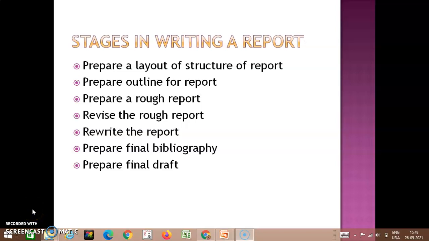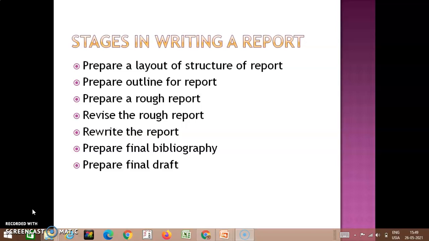Now you have all these points, so with these points just write down a rough report, then go through all these things, whatever you have written, and revise the rough report. You can take the help of your guide or your friends, in the sense of friends in the same field, and also some other experts in this area. With the help of these people, you can revise your report.